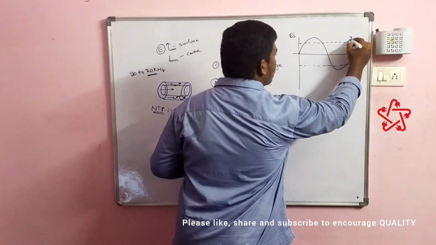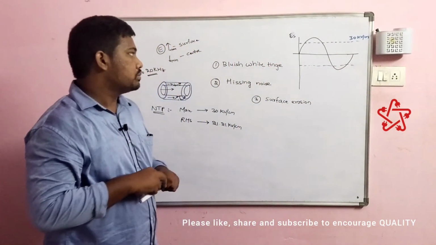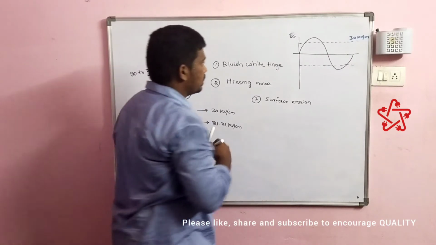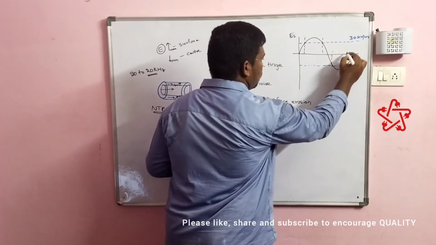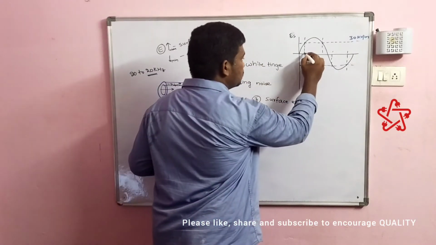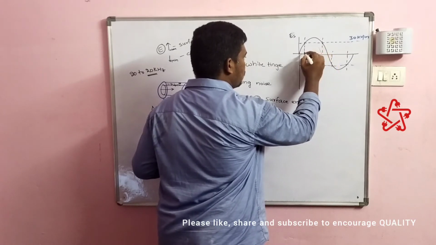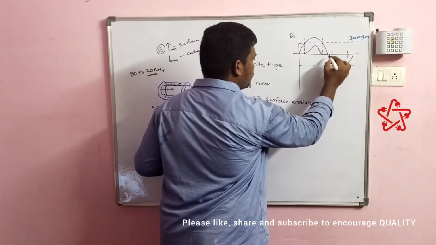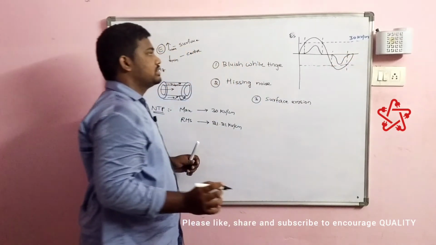Now, this is the dielectric strength of air. If we draw the corona discharge, that is the corona currents, they will be like this.